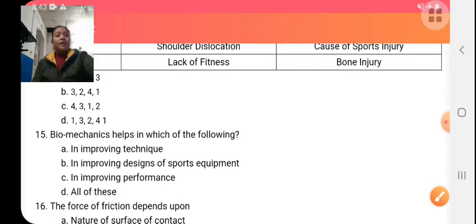Biomechanics helps in which of the following? Biomechanics, it is a combination of two words, bio and mechanics. Bio means biology, in which we study about the living things, and mechanics, it is a field of physics. So in biomechanics we study the effect of force on living things.